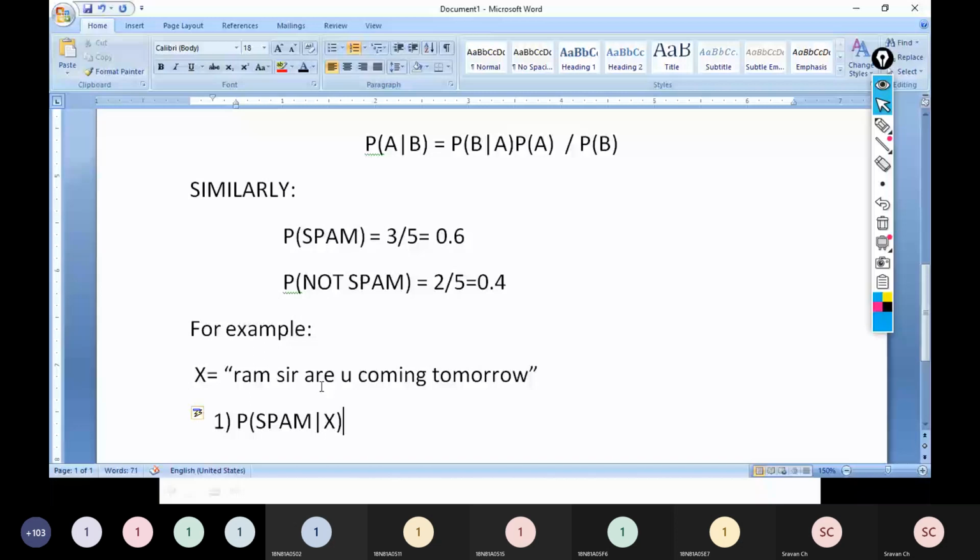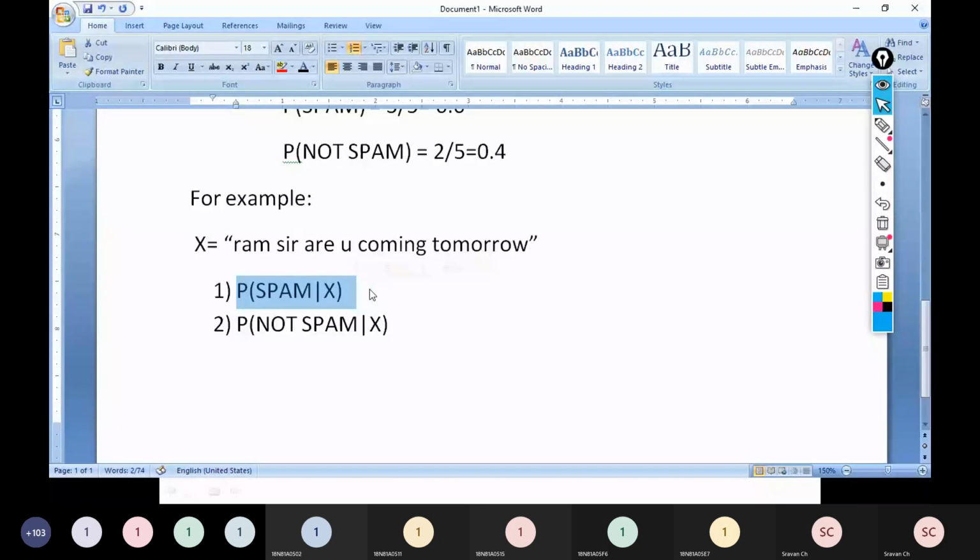So see here, these are the 2 things which I need to find, and if you observe, don't you think they are looking like P of A given B, our Bayes theorem? P of A given B, is it not looking like this? So I got it into my Bayes theorem form.